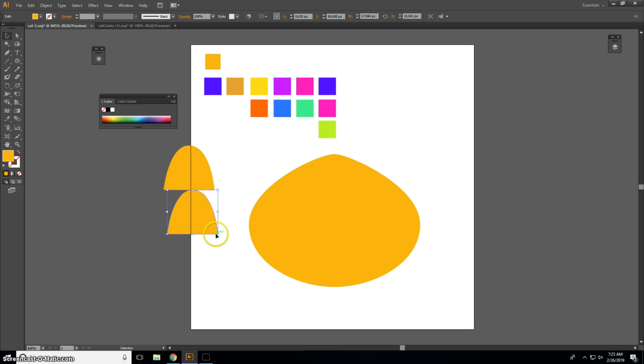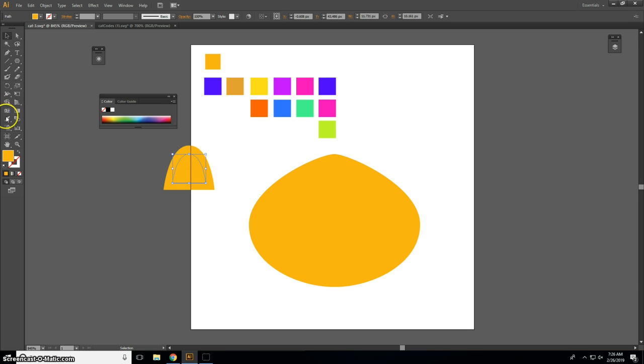Let's make this one a little bit smaller. I'm going to move it into the middle. By the way, did I make this my main color? I want this one to be my main color. So let's select my original shape, eyedropper tool, and steal the color that you want to use. That's the color that I want. Okay, I think I'm already using it. That's fine. Let's go back to this shape here.